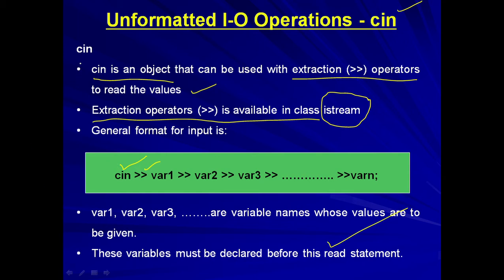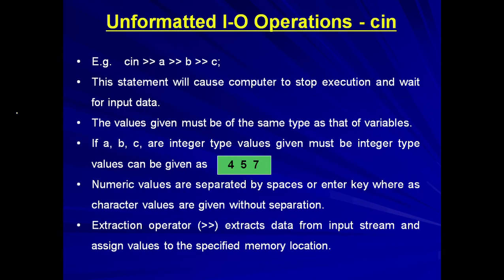So we can use the cin object along with the extraction operator and a variable to input the value of the variable. For example, we can use cin with three variable names whose values are to be given. When the cin statement is executed, the execution is stopped and the computer waits for input, and the user has to provide the values of the specified variables.